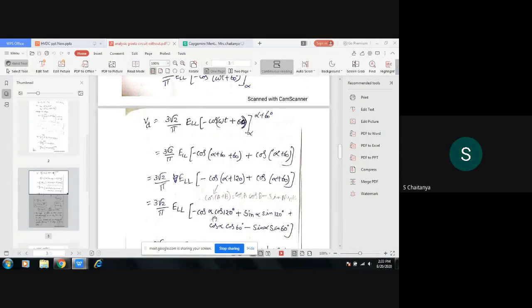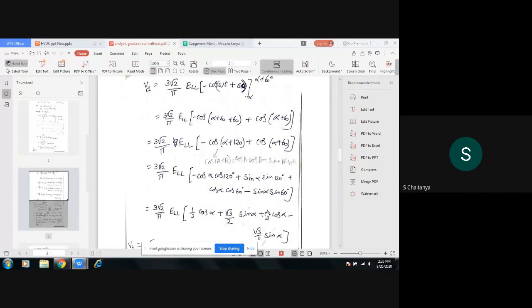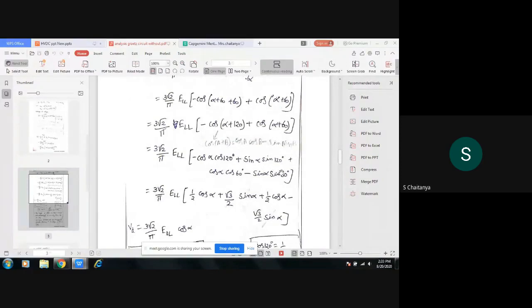So minus cos alpha cos 120, minus of minus becomes plus sin alpha sin 120, plus cos alpha cos 60 minus sin alpha sin 60. If you simplify this, cos 120 is minus 1 by 2, cos 60 is 1 by 2, and sin 120 is root 3 by 2.